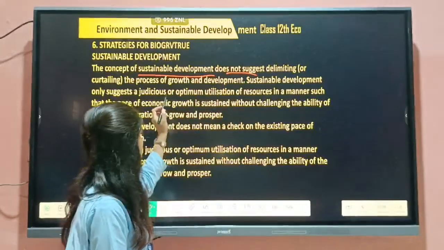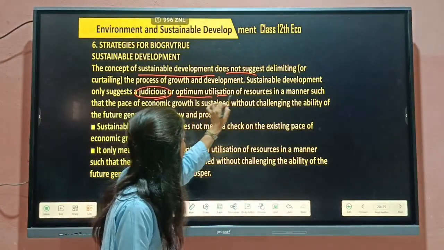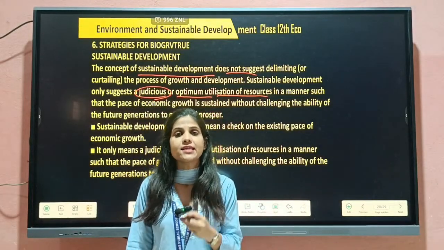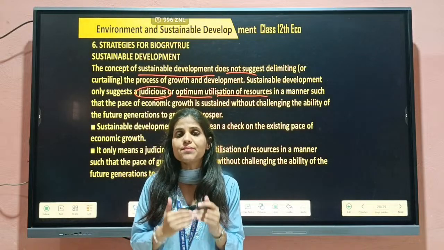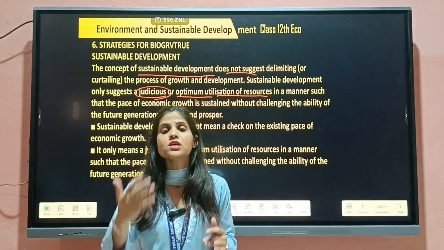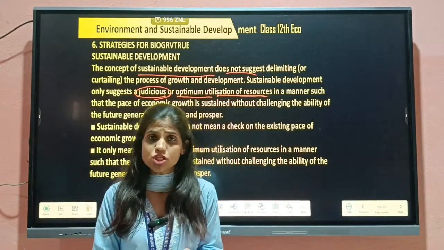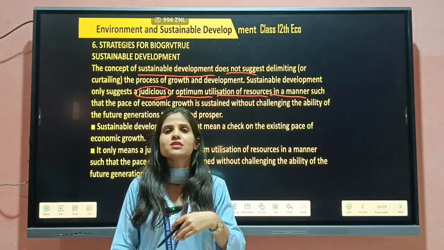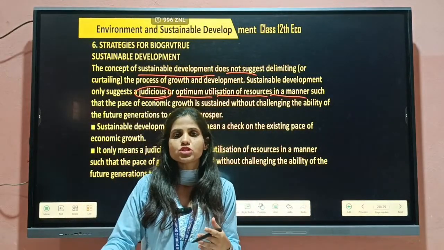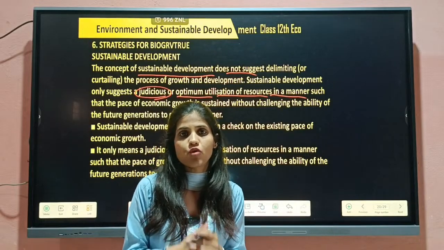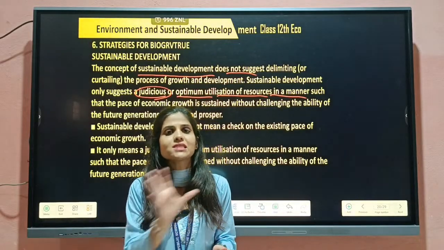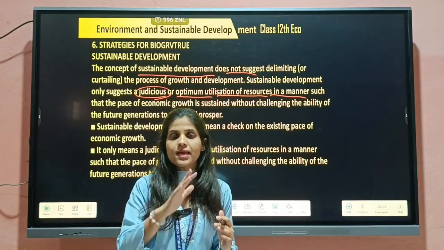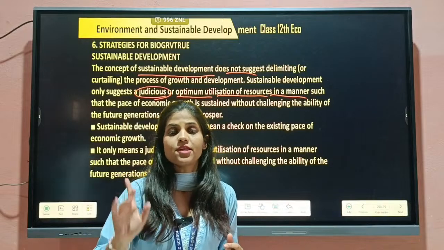So we have to use resources with optimum utilization, because we know they are limited and scarce. Anything limited and scarce, we have to use while thinking about the future generation also. We can't use these resources without thinking about the future generation, and without thinking about the present either. आप किसी resources को इस तरीके से भी use मत करो कि अपनी saving को खत्म ही कर दो, कि हम लोग अभी कम use कर रहे हैं, or we have to use the resources with rational management.